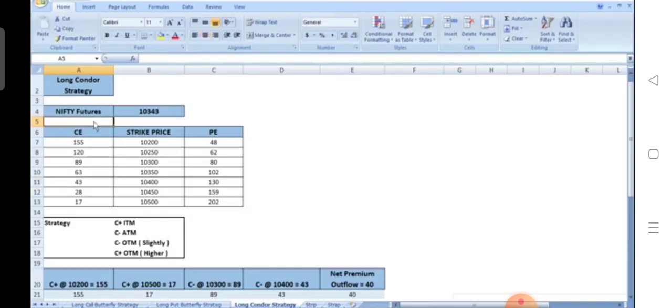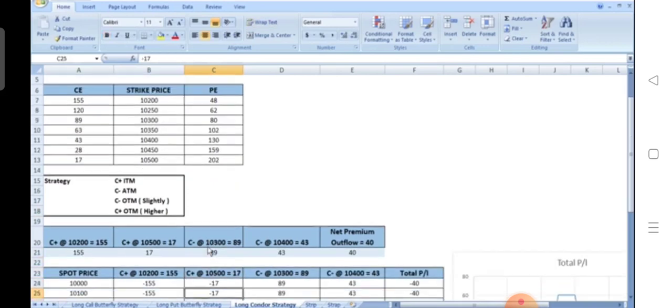Let's assume Nifty futures is trading at 10,343 and we have different strike prices from 10,200 to 10,500 listed here with the prevailing call premiums and put premiums. So the strategy involves buying an in-the-money call option, then selling an at-the-money call option, then selling another call which is slightly out of the money, and then buying a higher out-of-the-money call option. So let's look at an example over here.